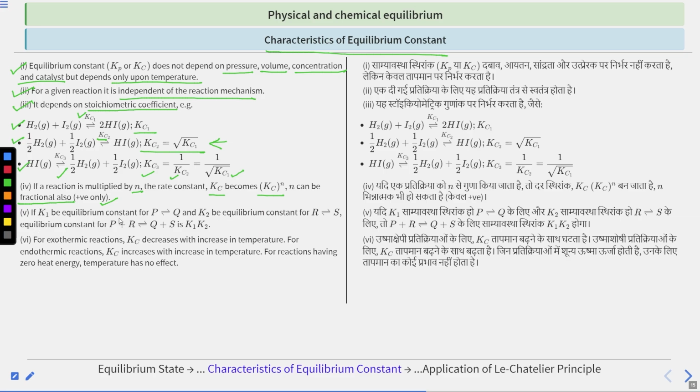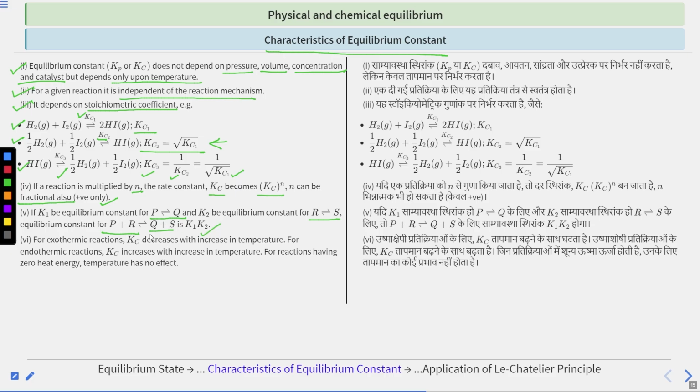If K1 is the equilibrium constant for the reaction P going to Q, and K2 is the equilibrium constant for the reaction R going to S, then the equilibrium constant for P plus R going to Q plus S is K1 into K2. So if we add two reactions, their equilibrium constants get multiplied. So P going to Q has equilibrium constant K1, R going to S has equilibrium constant K2. Now we add these two reactions, so the equilibrium constant for the final reaction will become K1 times K2.